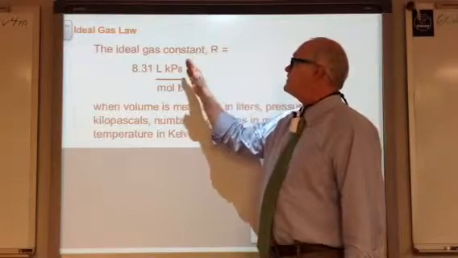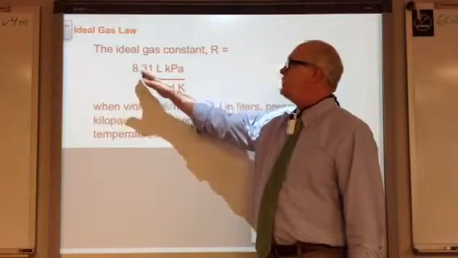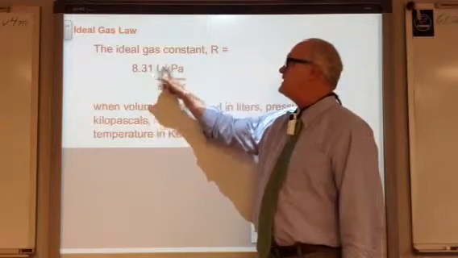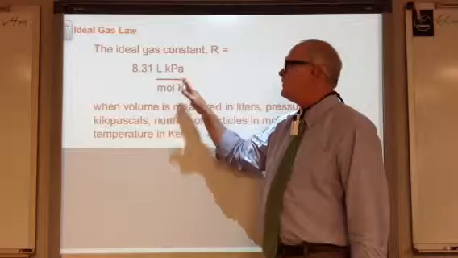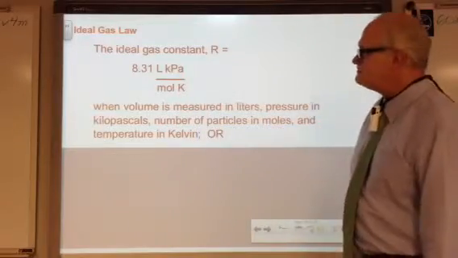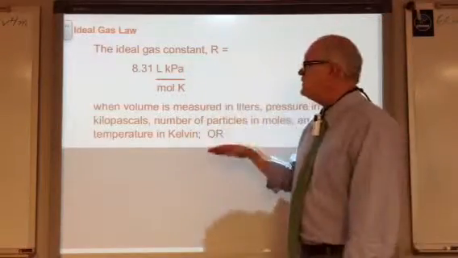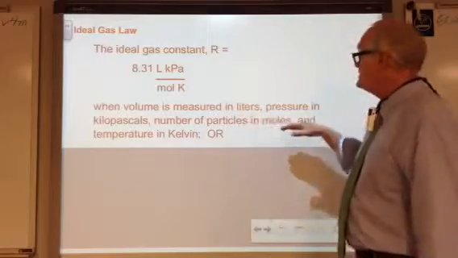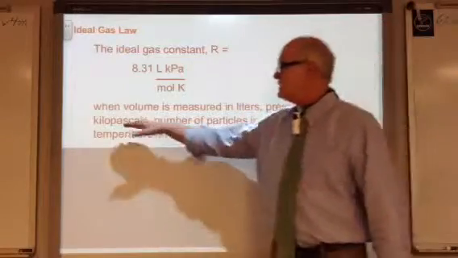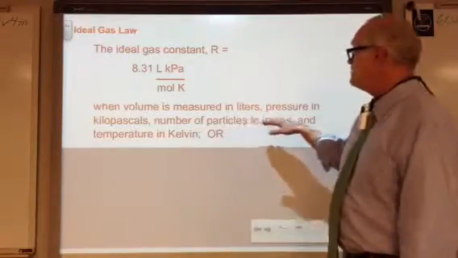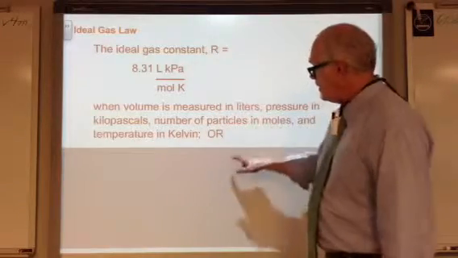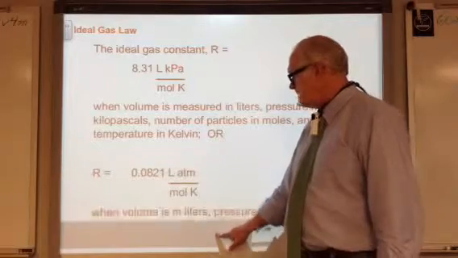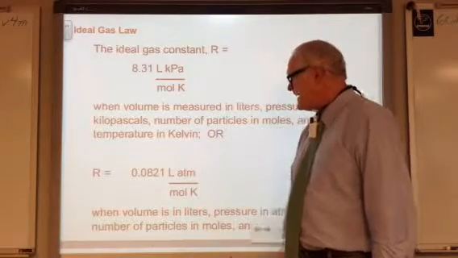So one way to express the ideal gas constant is 8.31, and here are the units of measure: liters times kilopascals per moles times Kelvin. So we would use this value when our volume was measured in liters, when we had pressure in kilopascals, and we had the number of particles expressed in moles and the temperature in Kelvin. Or here's an alternative way that we might express the ideal gas constant.